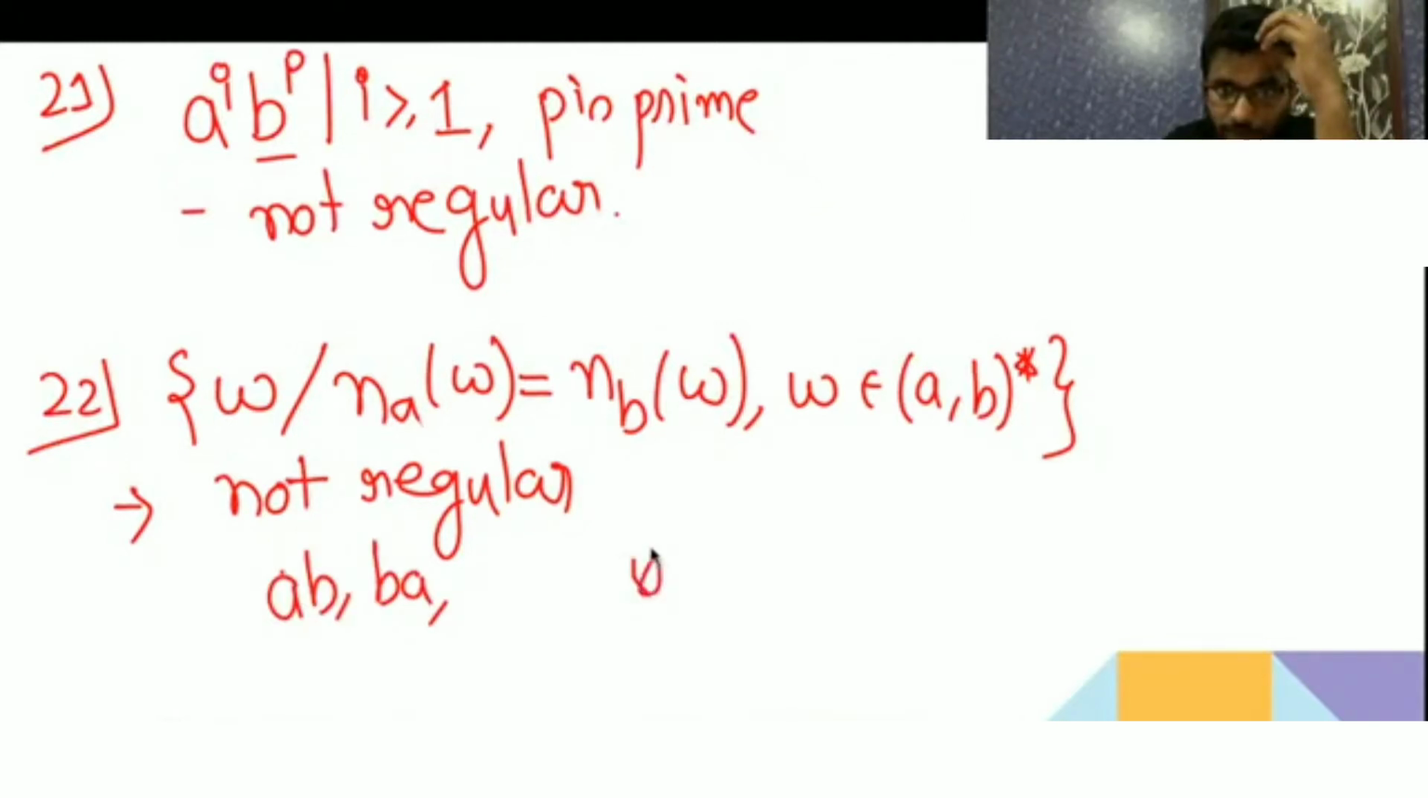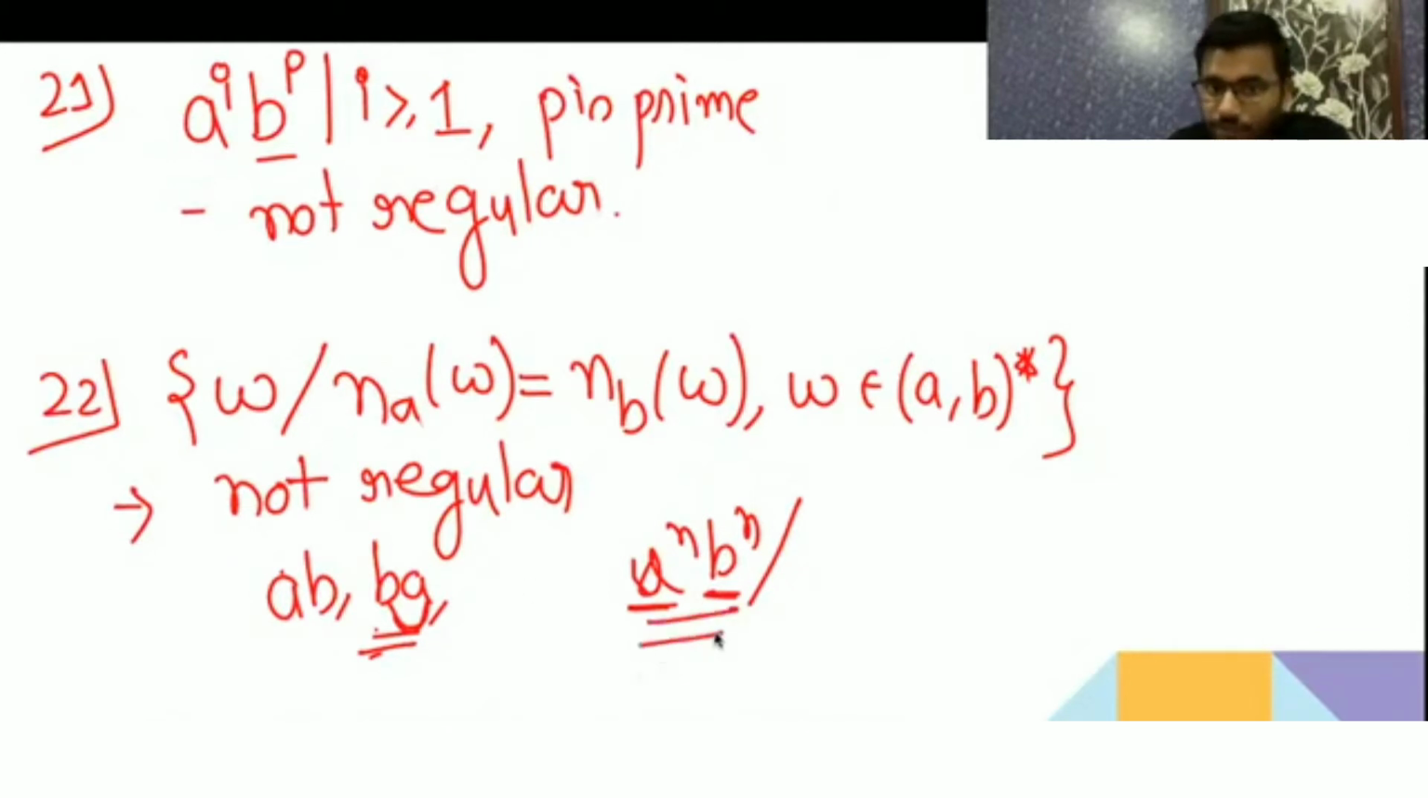b to the power n, b to the power n is not what it is saying. It is saying that the number of a and number of b are equal. Here it is not saying that the string will start with a. BA is also a string which has an equal number of a and b, but your language will not be able to generate that. This is different. These two are different languages. Clear?